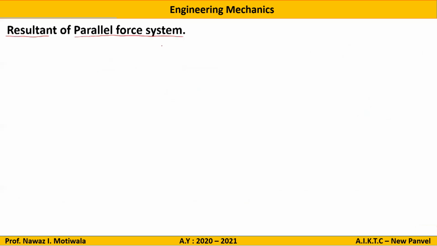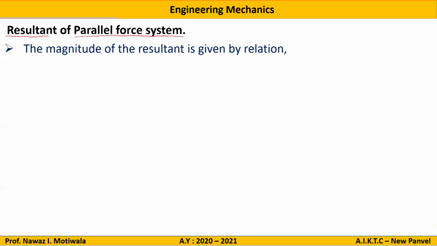resultant of a parallel force system. Earlier we have seen the resultant of a concurrent force system. Now we are discussing the resultant of a parallel force system. For a parallel force system, the magnitude of the resultant is given by the relation, and the formula is the same: R is equal to square root of summation Fx square plus summation Fy square.